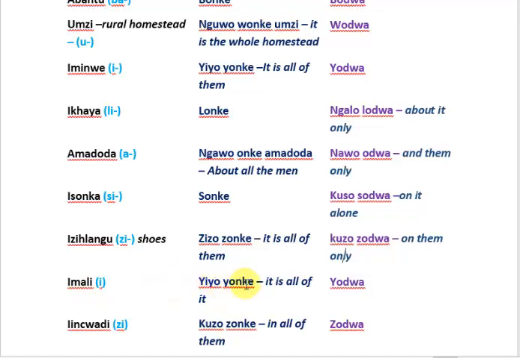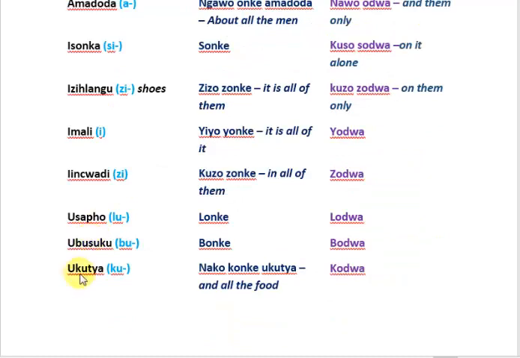Yiyo yonke, that is all of it. Incwadi, the books. Kuzo zonke, in all of them. As you can see, we are still using a two-word response, the first part being the absolute pronoun. And so you will carry on until you get, for example, to ukutya, the food. Nako, konke ukutya, and it, all of the food.